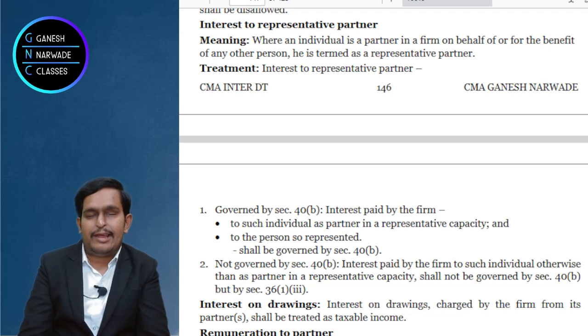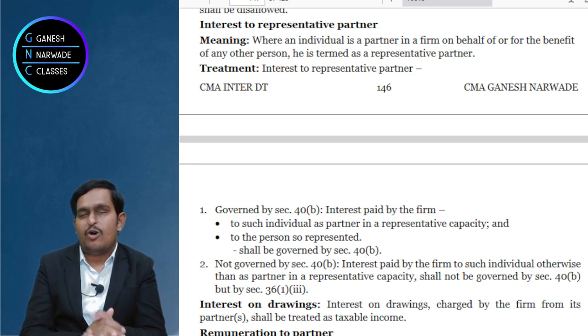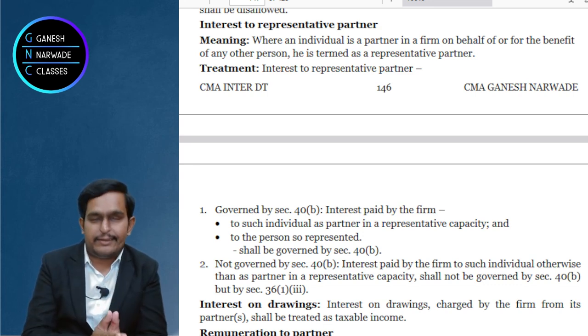Correct? Sometimes what happens? A minor is there. Now you cannot make him a partner. So what will happen? On behalf of the minor, the guardian will become partner. So this is the concept of representative partner. On behalf of Reliance, for the benefit of the minor. So a representative partner is a partner who acts as a partner on behalf of or for the benefit of another person.